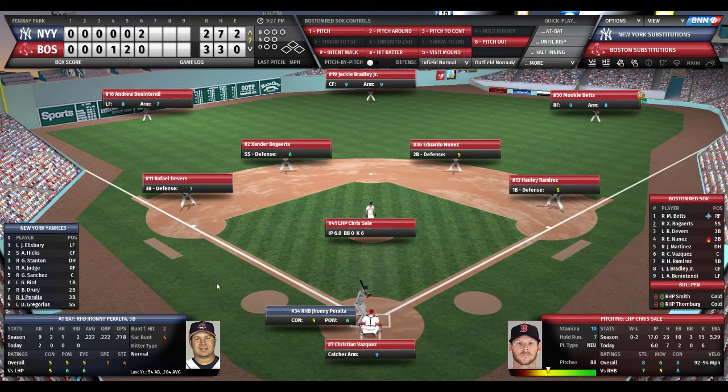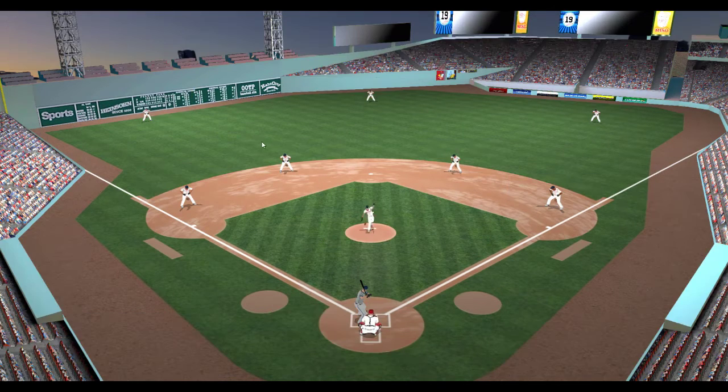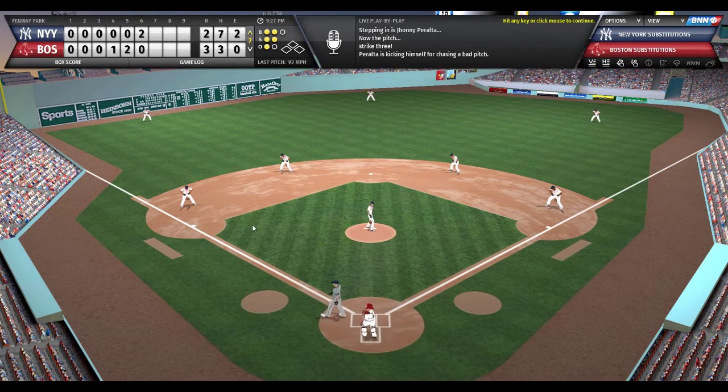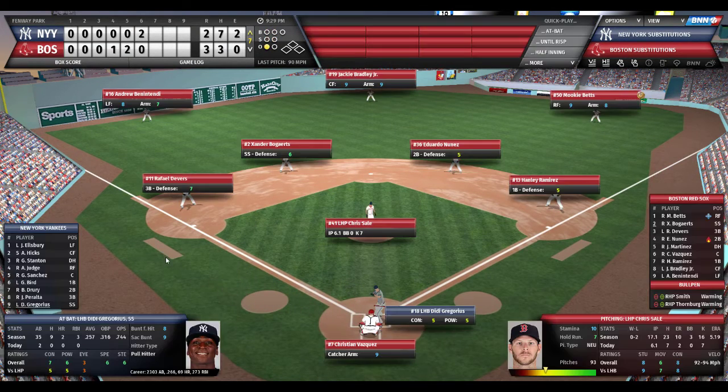All right, so due up for the Yankees, Peralta, Gregorius in the top of the order, Ellsbury. Peralta's 0 for 2 off Sale, a trend that Chris Sale hopes continues. Here's the pitch to Johnny Peralta. 2-2 count, excuse me. Peralta swings and misses on the fastball. Red Sox throw it around. That's strikeout number 7 for Chris Sale.